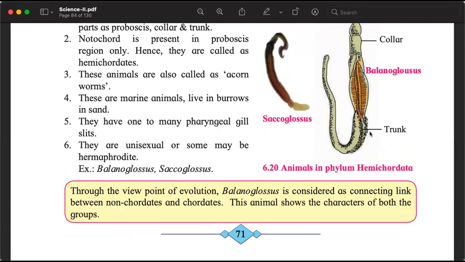They are the link between the non-chordate and chordate. This is very clear. They are the link between chordate and non-chordate because they have the notochord, but it is present in only part of the body. Connecting link, chapter number 1, evolution. They have some characteristics of non-chordates, and some characteristics of chordates. Balanoglossus and saccoglossus.